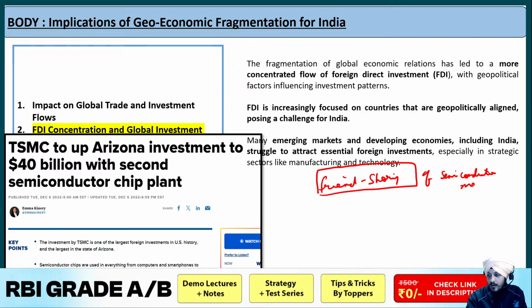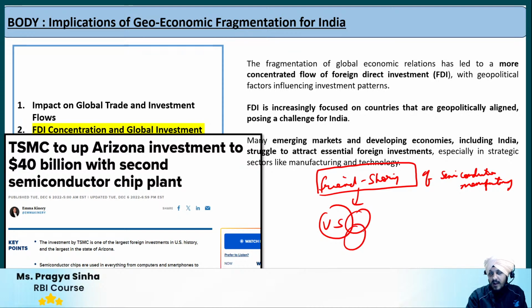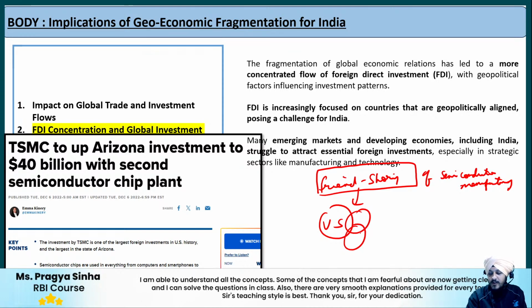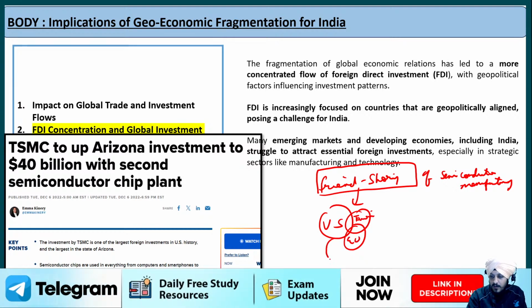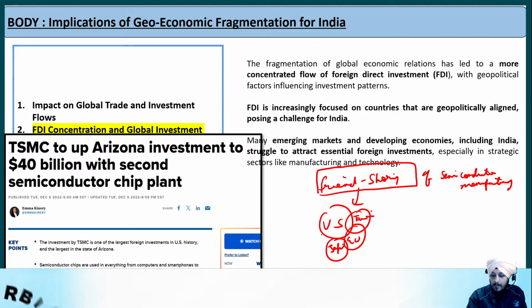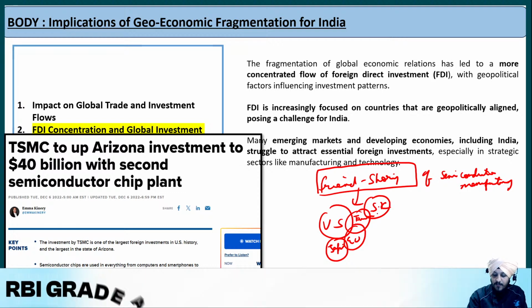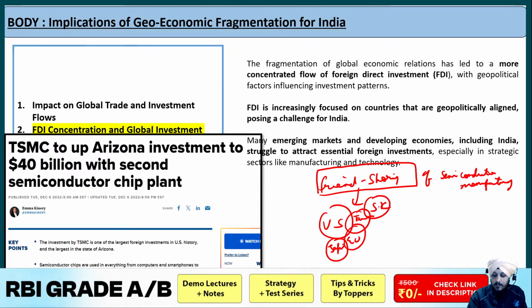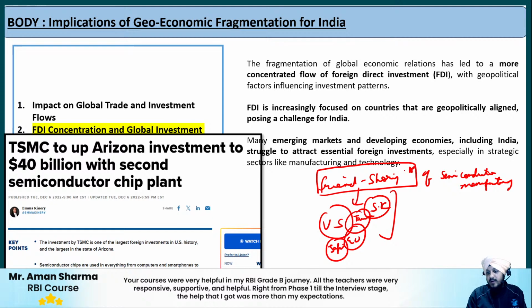manufacturing. Now among which countries are we able to witness this friendshoring? Basically we are able to witness this between the US and its allies. Who are the allies of the US who are involved in this semiconductor friendshoring? It is basically Taiwan. Fine. It is the European Union also. It is Japan also. And apart from that, South Korea also. So all these are the allies of the US, and somewhere internally they have prioritized the semiconductor investments in a geopolitically aligned manner. So that is what we understand by friendshoring.